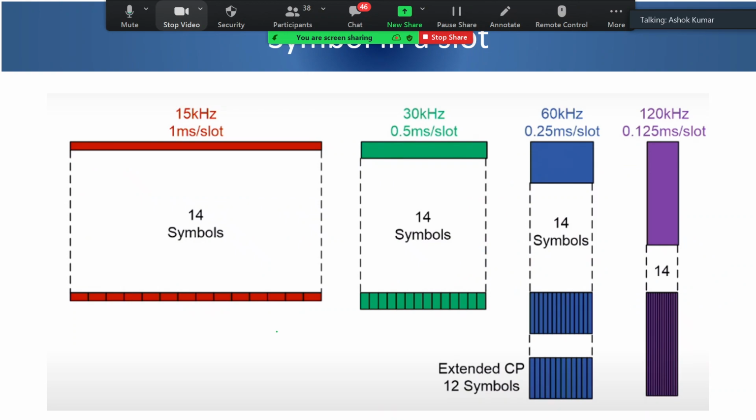So just visualize the symbols: within 1 millisecond you have 14 symbols. Here within half millisecond you have 14 symbols. Here within 0.25 millisecond you have 14 symbols. Here within 0.125 you have 14 symbols, right? But your RB bandwidth is doubling. Here you have 12 subcarriers at 15 kilohertz, which is 180 kilohertz. It will be 360 kilohertz and so on. So it is doubling, but your duration is reducing, and you are able to pack 14 symbols within the same duration.